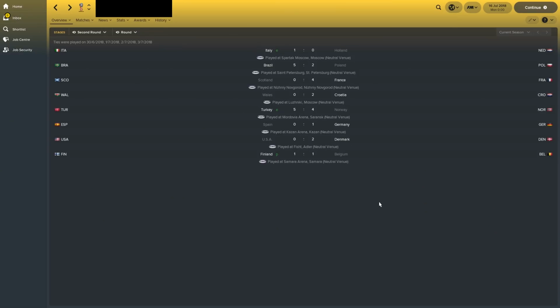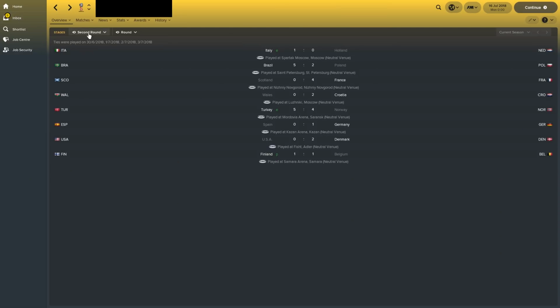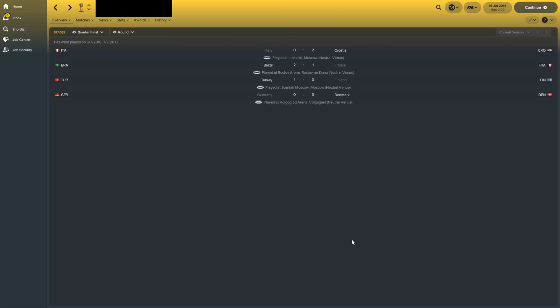But what a game. Germany beat Spain 1-0, Denmark beat USA 2-0, and Belgium lost to Finland. That is a huge shock. Finland, they've not really had a very good football team for quite a while, have they? But it's nice to see them perform here. Nainggolan sent off. Maybe that's why Martinez didn't take him. He's a bit of a hothead and he can get sent off. So perhaps his decision was correct. Who knows? They finished 3rd in the real World Cup. I think that's a pretty good achievement, really.